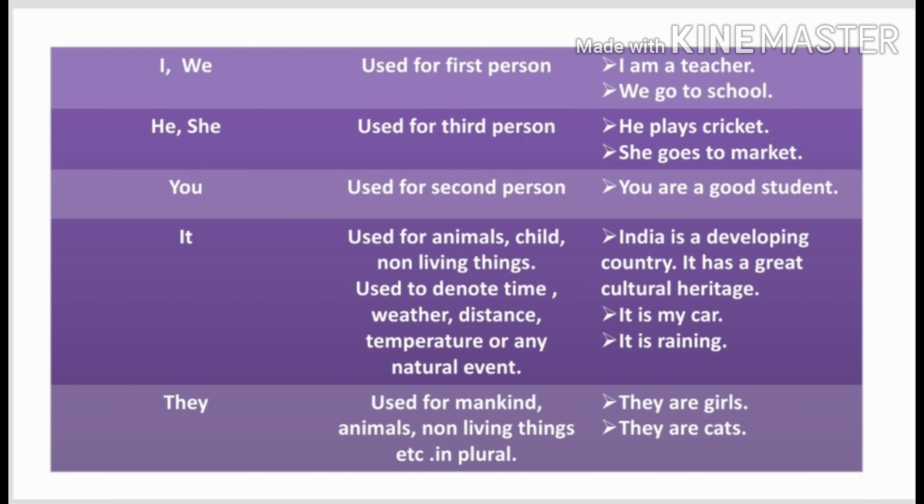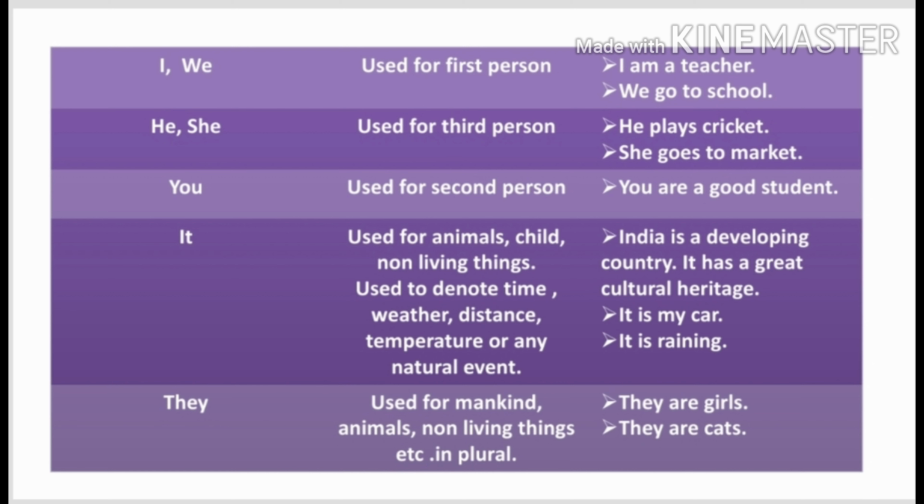Then we have non-living things. It is also used to denote time, weather, distance, temperature, or any natural event. Example, India is a developing country. It has a great cultural heritage. Here, the pronoun it stands for India. Next example is, it is my car. Then we have, it is raining.